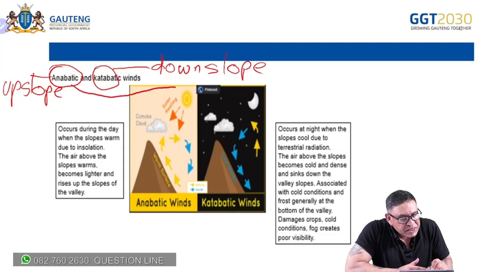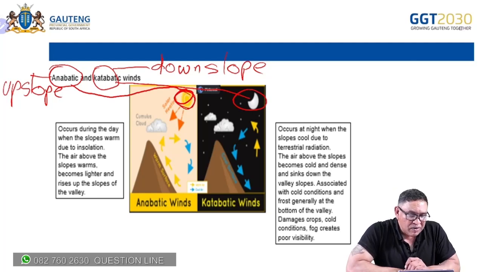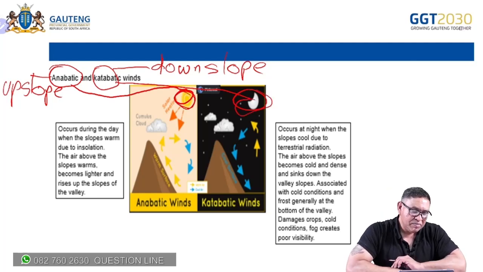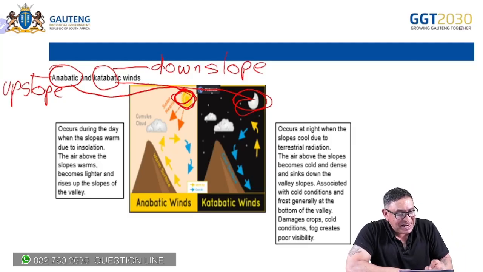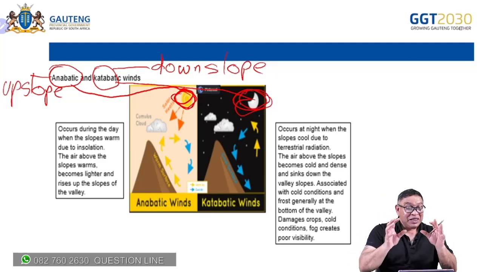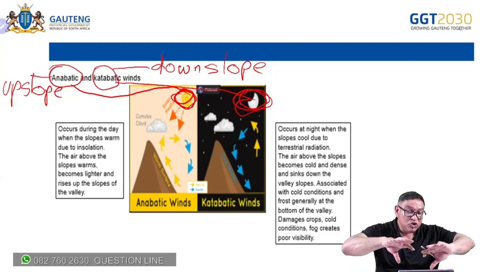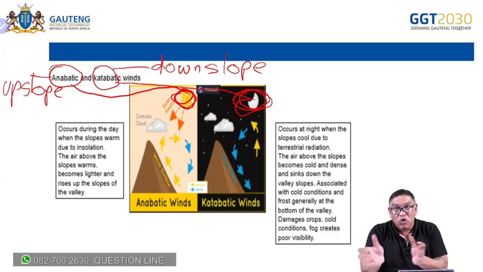Anabatic, daytime. Katabatic, nighttime. You see the sun here, I know it doesn't look like a total sun, and this looks more like a banana, but it's the night, it's the moon. So you have your daytime anabatic, nighttime katabatic. So you know the differences, and you remember those two things and don't mix up the two concepts.